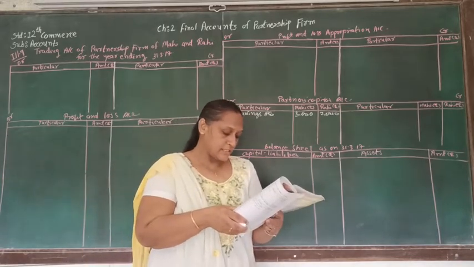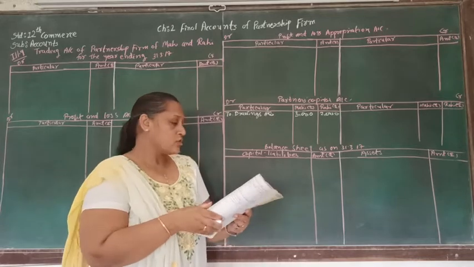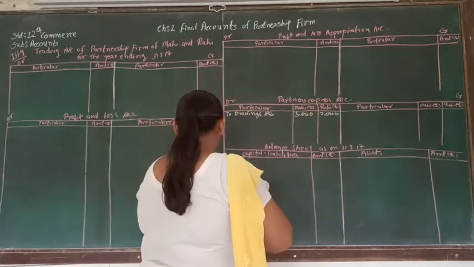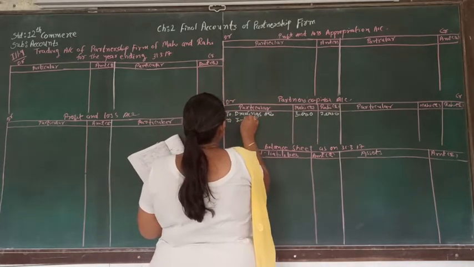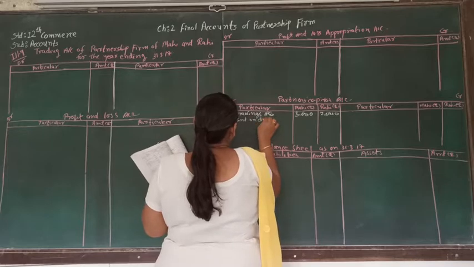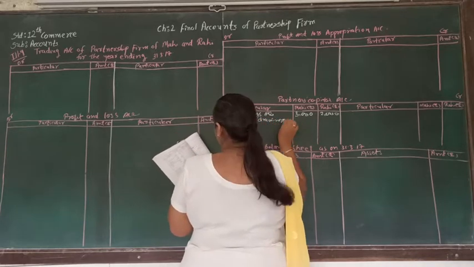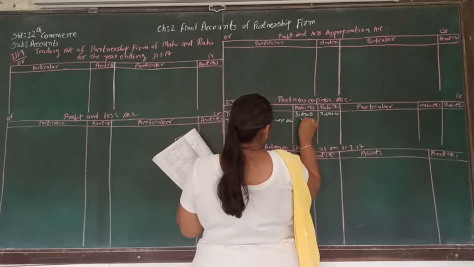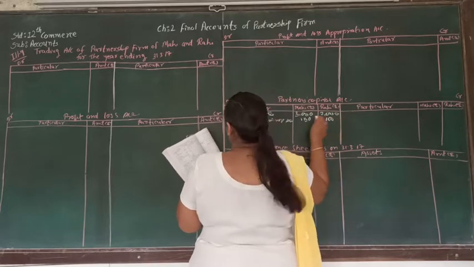Provide 12% interest on capital of partners and 5% on drawing. So here we have to provide interest on drawing at the rate of 5%. So that is to interest on drawing at the rate of 5%. 5% of 3,000 will be 150 and of 2,000 will be 100.